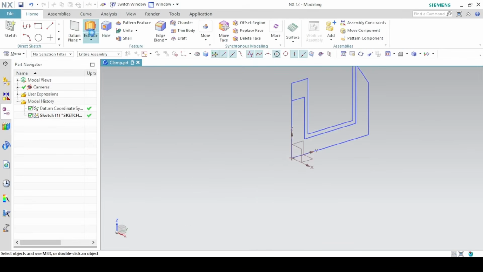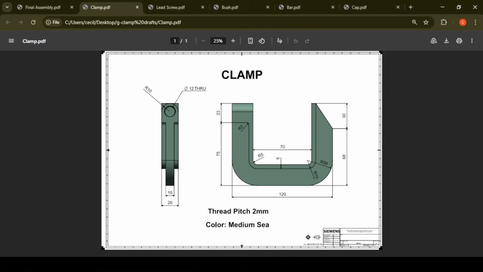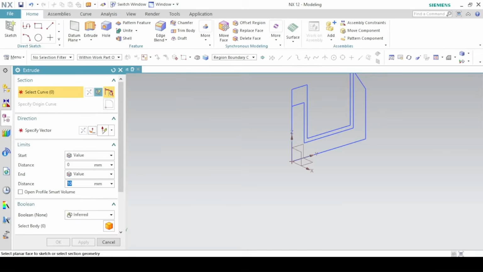Now extrude to add material. The thin feature in between, which is this space here, is 10 millimeters, and this is 20 millimeters. We are going to make it symmetric as well. So make sure you select region boundary curves, and then first click on this area.